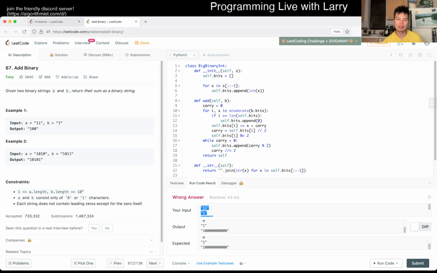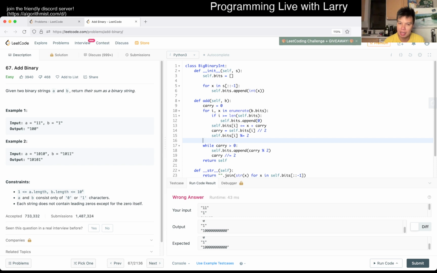I was a little bit sloppy, for sure. And this is just one because I assumed that B... So the edge case that I worried about was that B is bigger than A, but if A is bigger than B, then we have bits left over. So yeah, we have to continue for i.